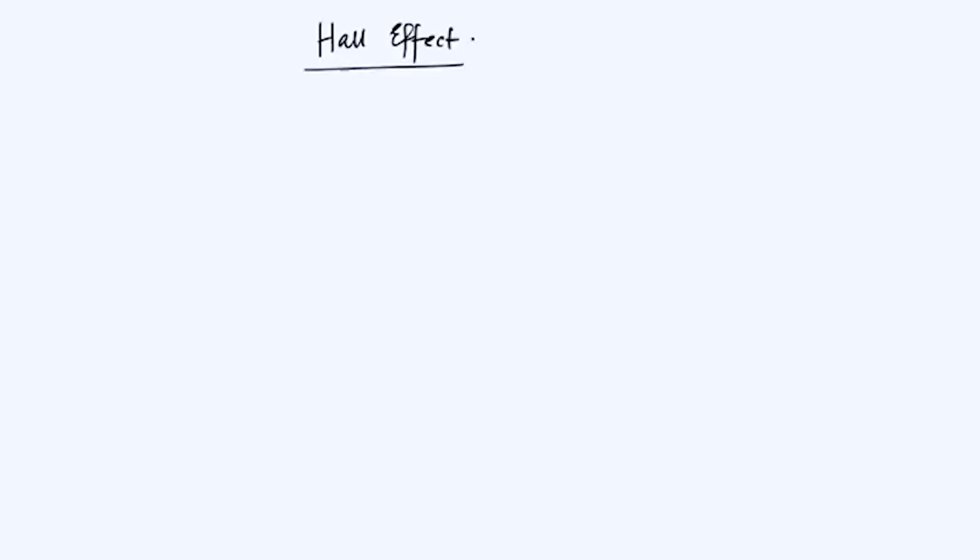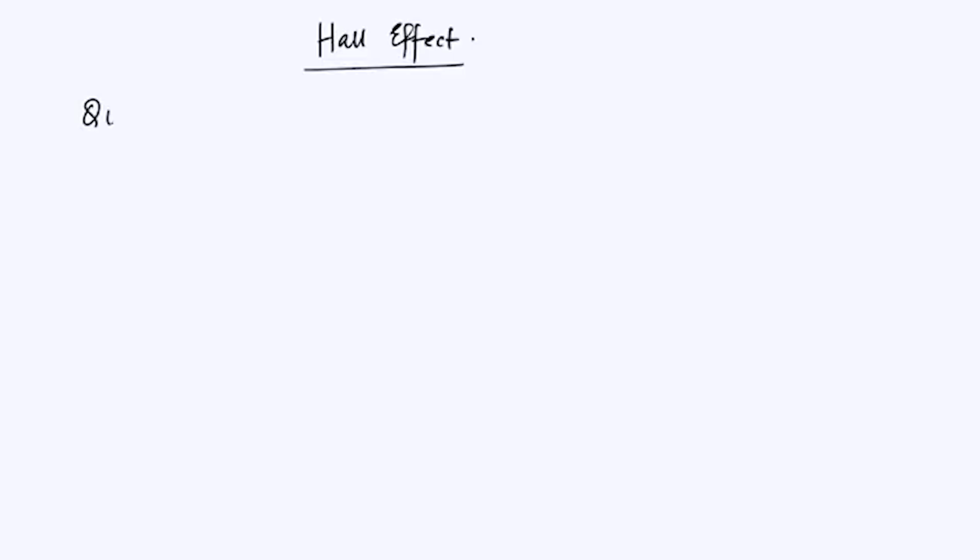Okay. Now let's talk about the discovery of the Hall effect to begin with, and let's start with actually the quantum Hall effect. We'll come to the classical Hall effect that you all are familiar with in just some time. This is known very precisely.